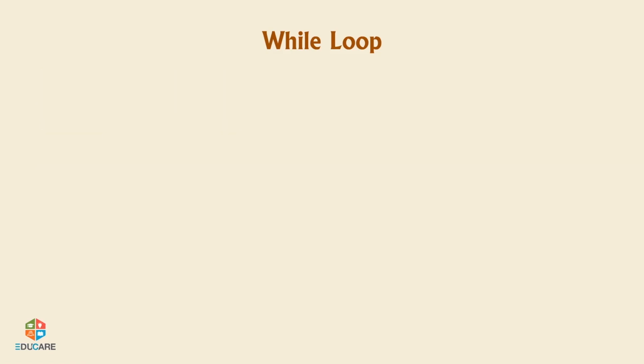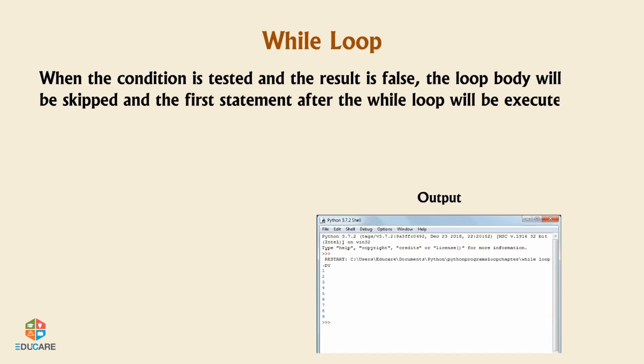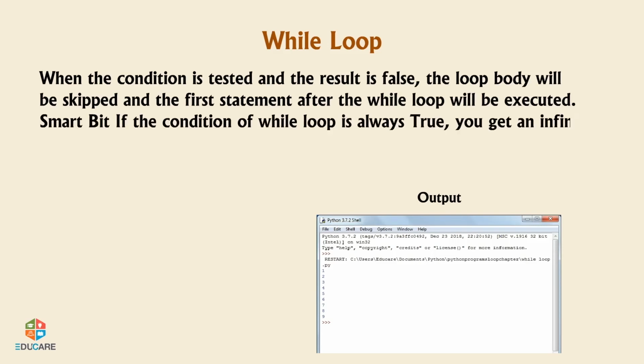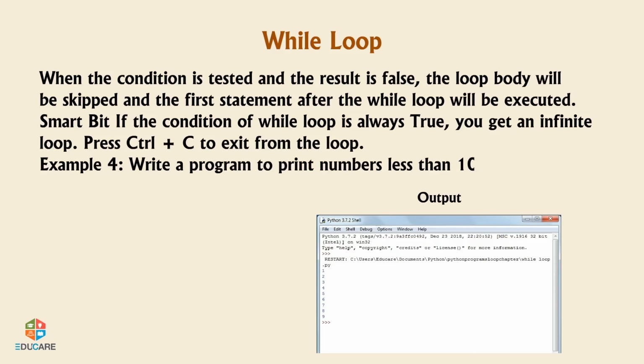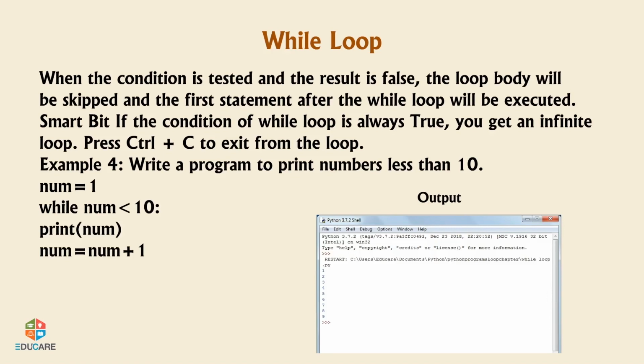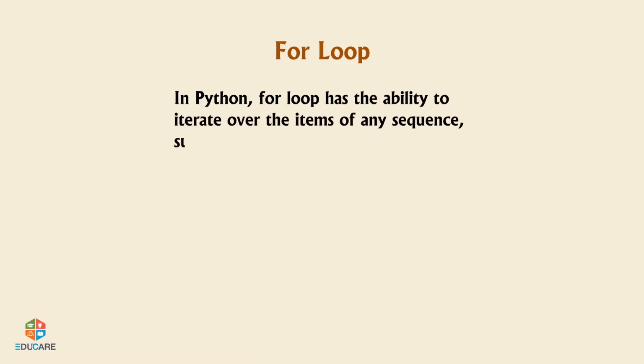Flow diagram. When the condition is tested and the result is false, the loop body will be skipped and the first statement after the while loop will be executed. Smart bit: if the condition of while loop is always true, you get an infinite loop. Press Ctrl+C to exit from the loop. Example 4. Write a program to print numbers less than 10. num = 1. While num < 10: print(num), num = num + 1. Output.